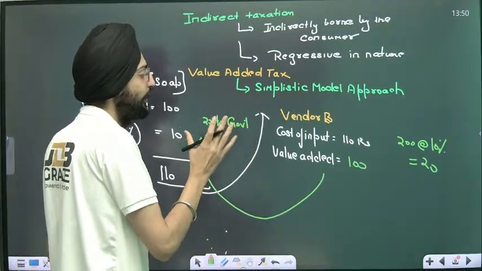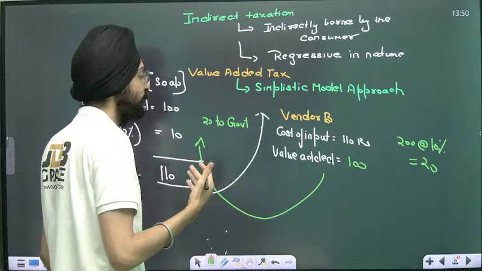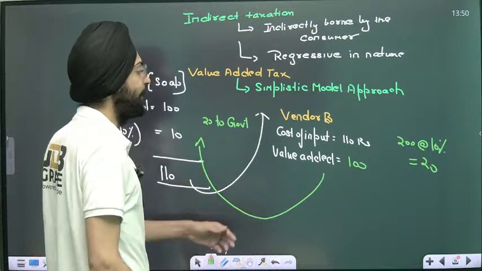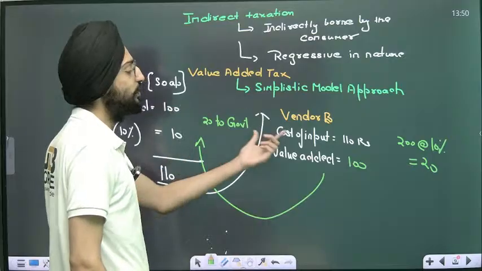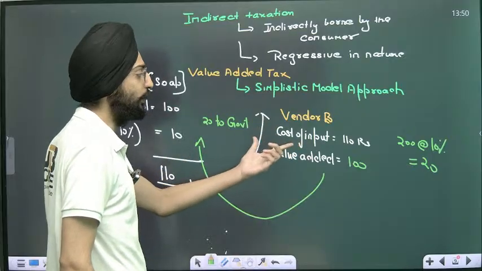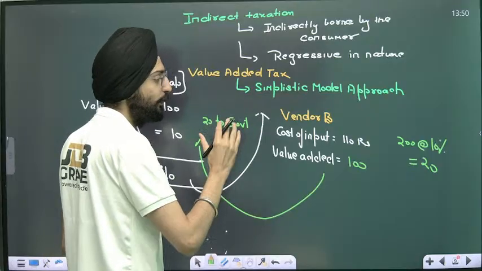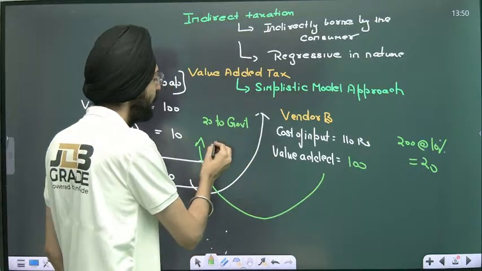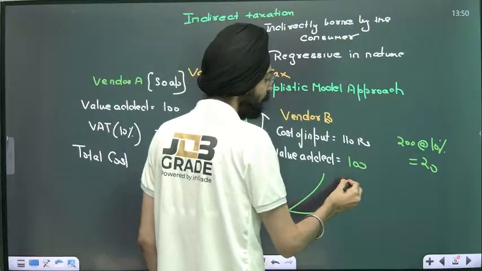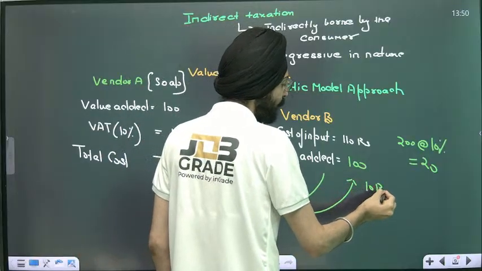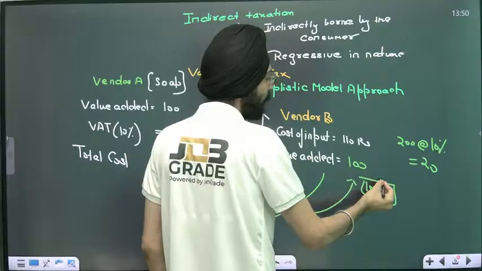But in return, he will say, okay government, I've already paid 10 rupees over this input. Return me this 10. The government will say, okay, you have paid me 20, you have shown me the voucher, the receipt bill, I'm going to refund you this 10 rupees as what we call an input tax credit.